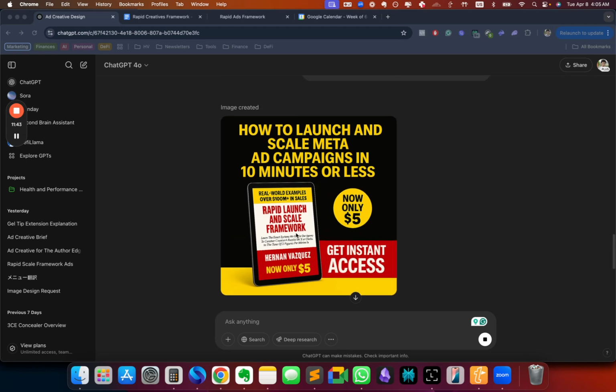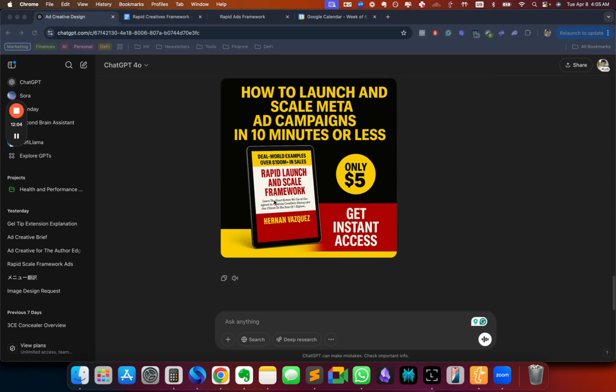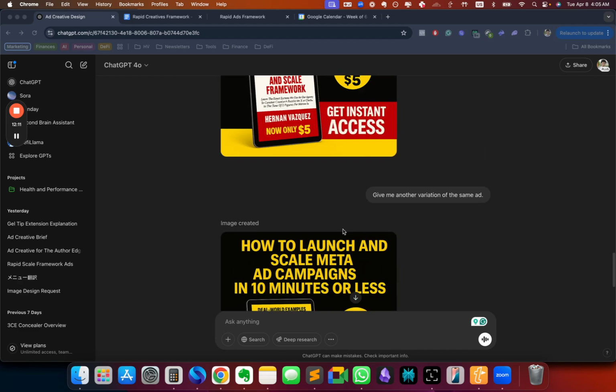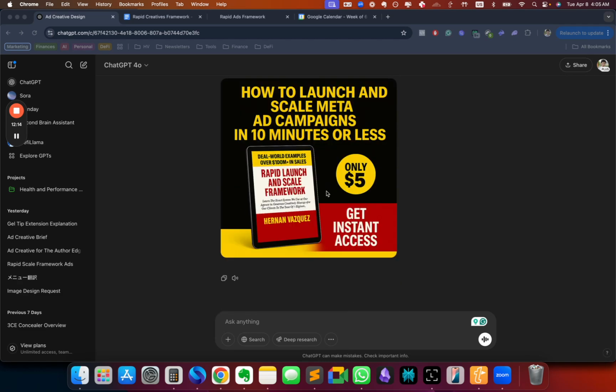So I'm getting instant access. And again, if you don't like any of these things, you can get rid of them, but price, picture of the thing, call to action here, and then benefit-based headline, and then a little bit of copy. Now the extra copy is completely optional. As long as you have the benefit-based headline, the price, and the call to action, the picture of the thing is also optional, but it's a good idea to have it. Okay, so let's see what it came up with. Okay, it basically gave me a slight variation of the same ad. So Hernan Vasquez only $5, a slight variation. That's good because we don't need groundbreaking ads every time we launch new ones, right?